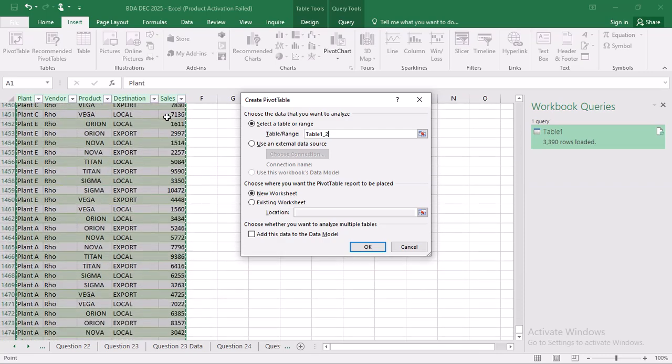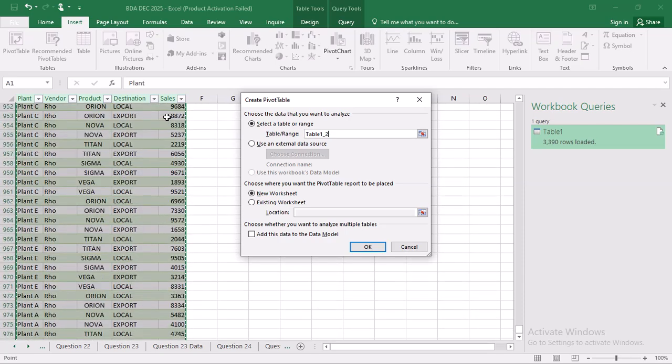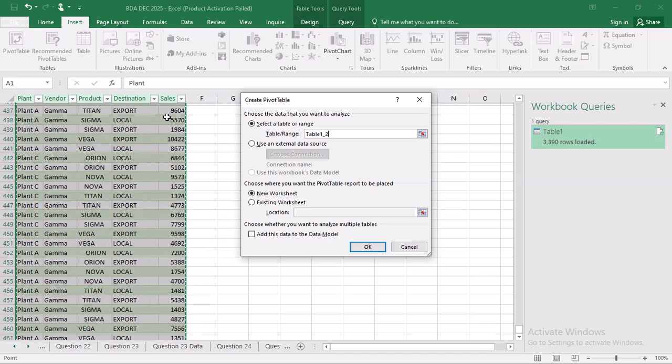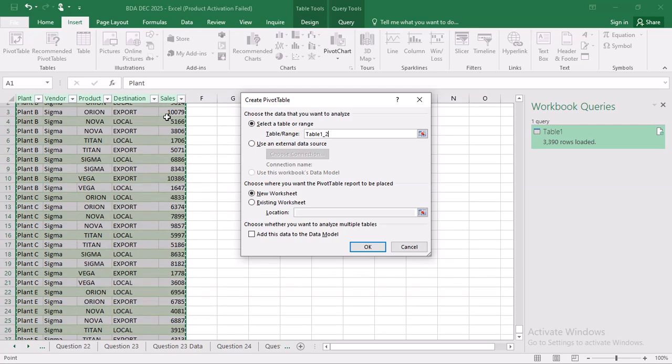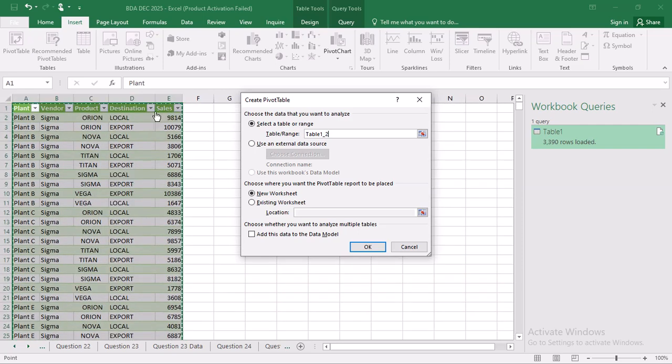Okay, the data was very wrong because it is like we transposed the other two. So I'll just move to the first page. It must select with the titles. This is what we needed: plant, vendor, product, destination, then sales.